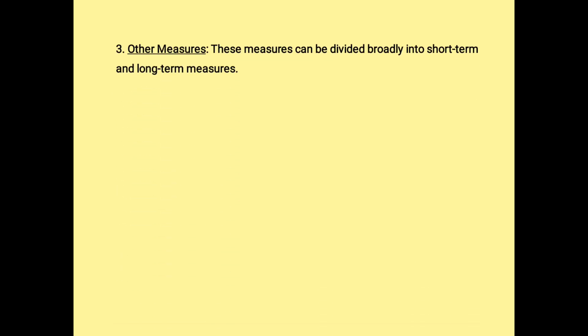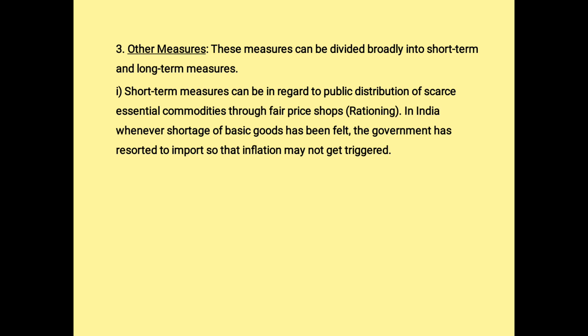Next we are going to see the other measures. What are the other measures? Short-term measures. These measures are regarded as the public distribution of scarce essential commodities through fair price shops. So how can we distribute the goods? We can distribute it through fair price shops. That is rationing. So in India, whenever shortage of basic goods has been felt, the government will get involved and try to reduce the inflation.